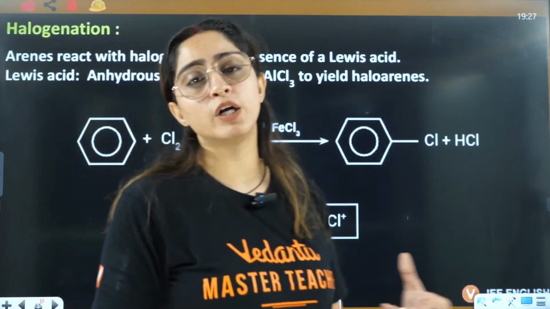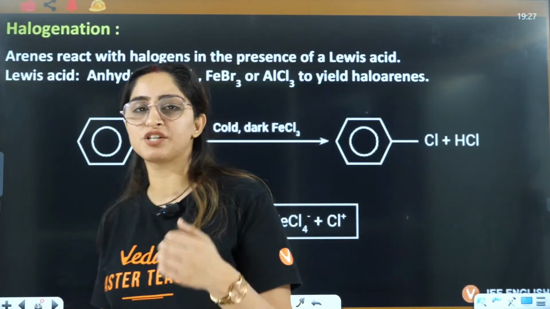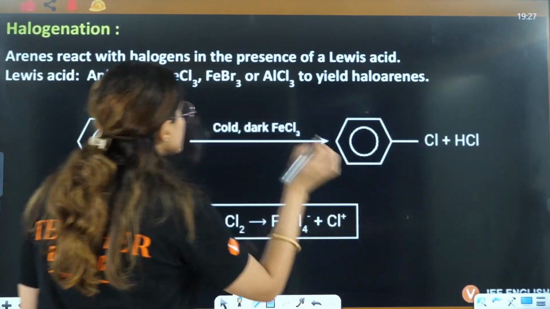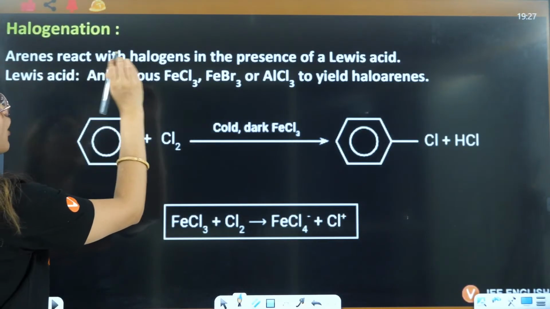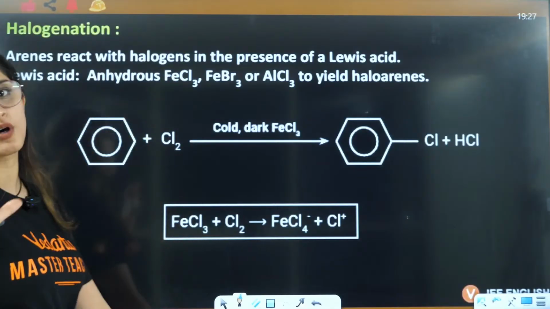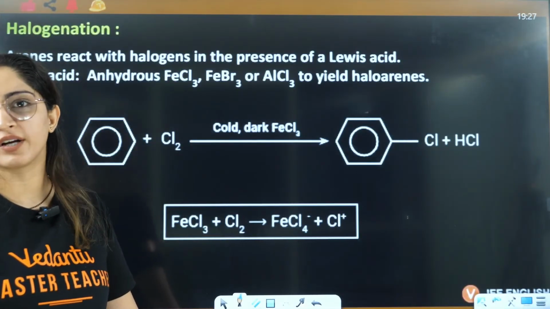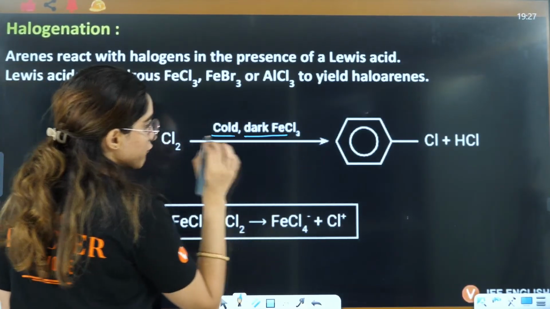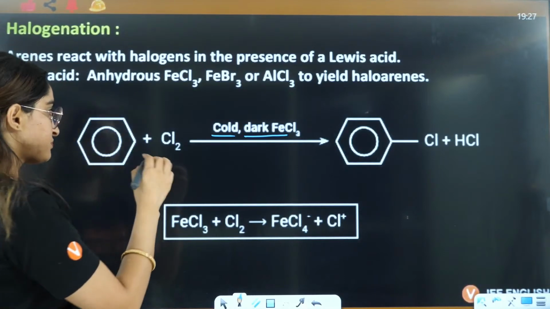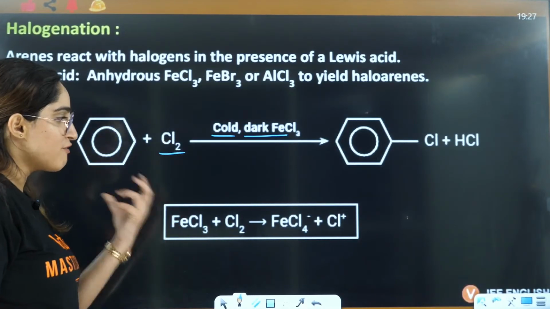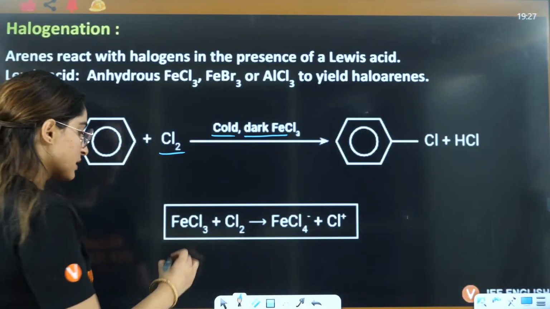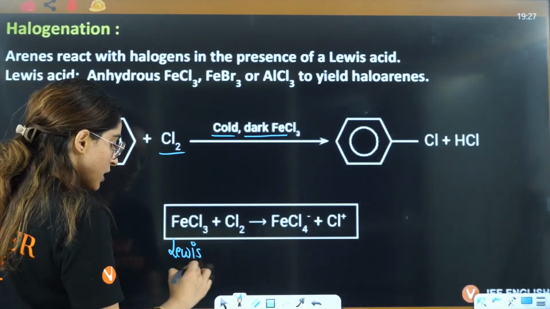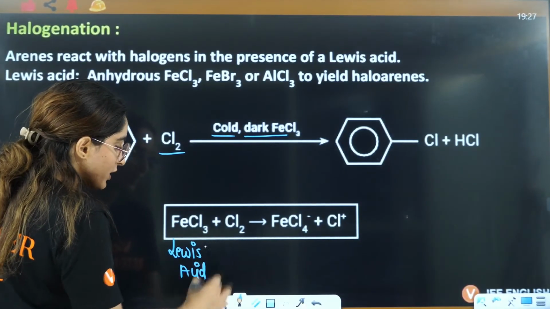Now one by one we'll talk about halogenation, sulfonation, all these reactions which are repeated again and again, right? So in the halogenation reaction, what is the reagent? Firstly, just focus on the reagent, okay? The product is not difficult here, reagents are important, okay? So here you will have cold dark FeCl3 and Cl2. FeCl3 is a Lewis acid. Because it's a Lewis acid, what will it do?